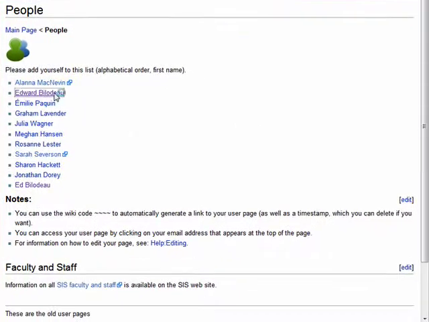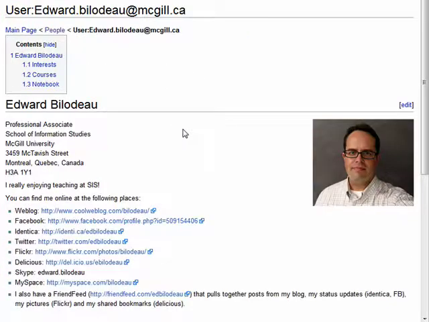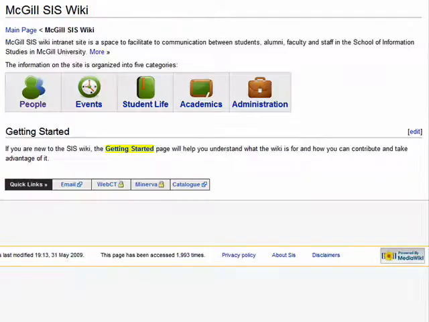So for example, if I go in here to my profile page, you can see that I've put some contact information as well as links to the other sites for the services I use online, so that anyone who's interested in connecting with me using these services can find me quite easily. That's just one example of the kind of content you can put on a profile page. Let's go back to the home page and check out some of the other sections.